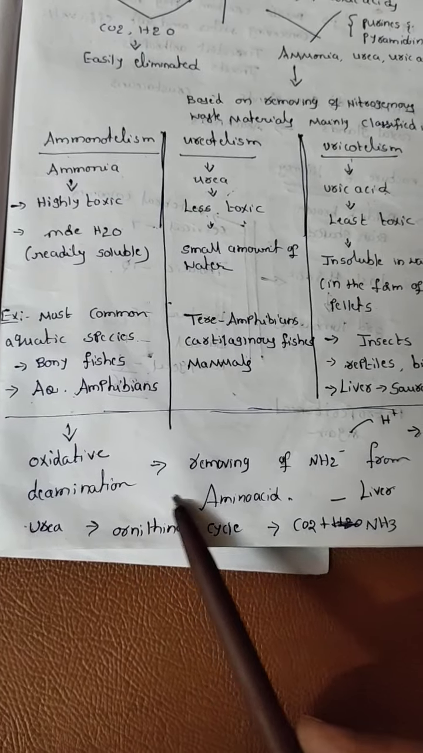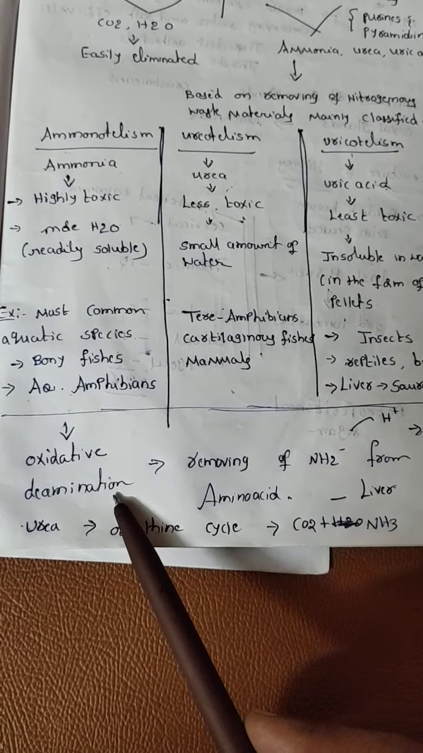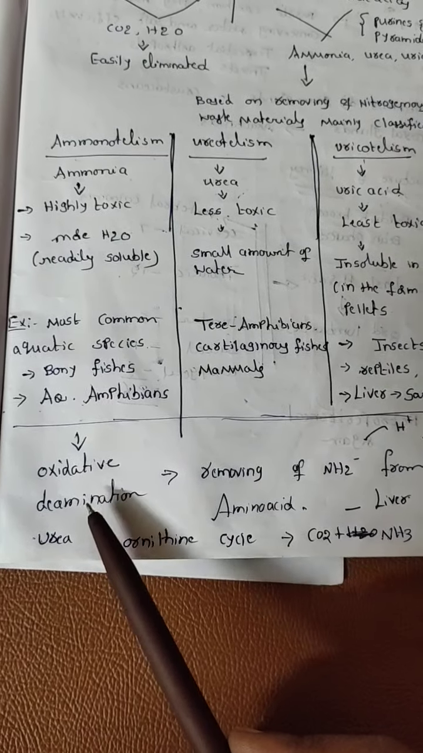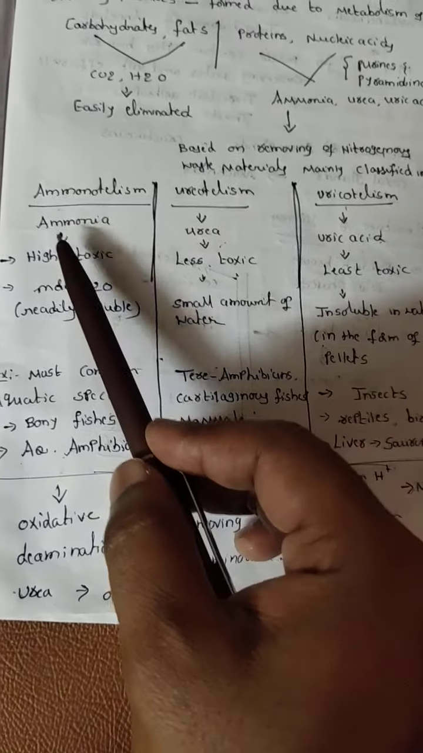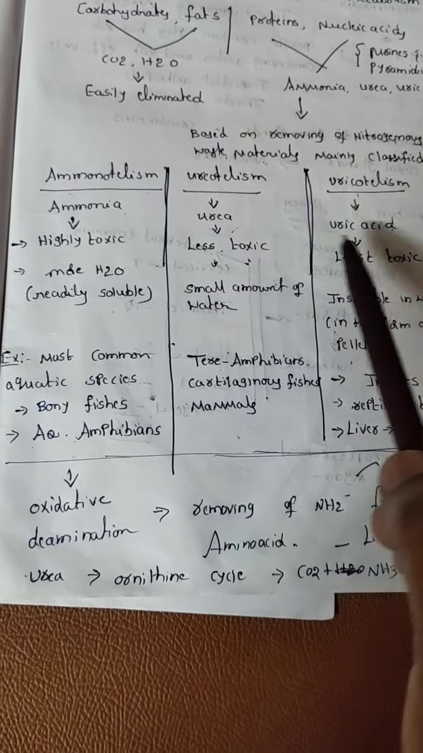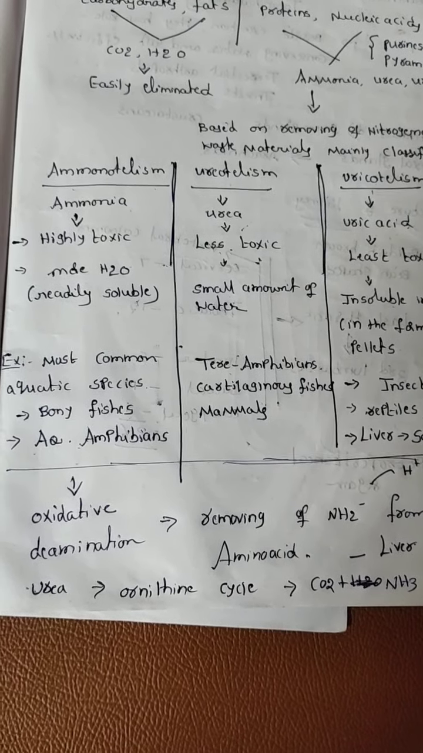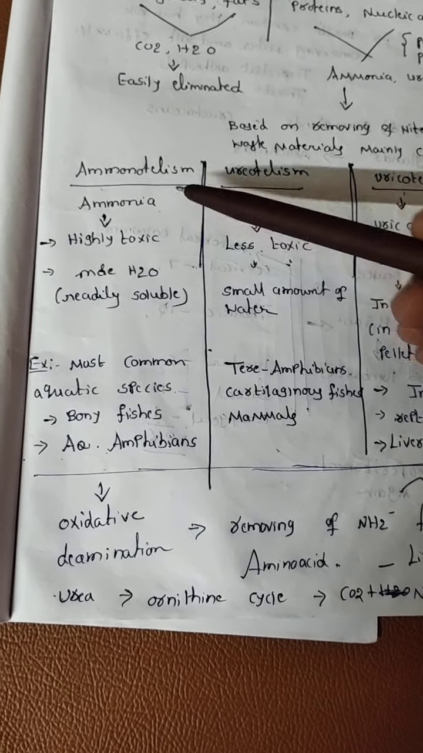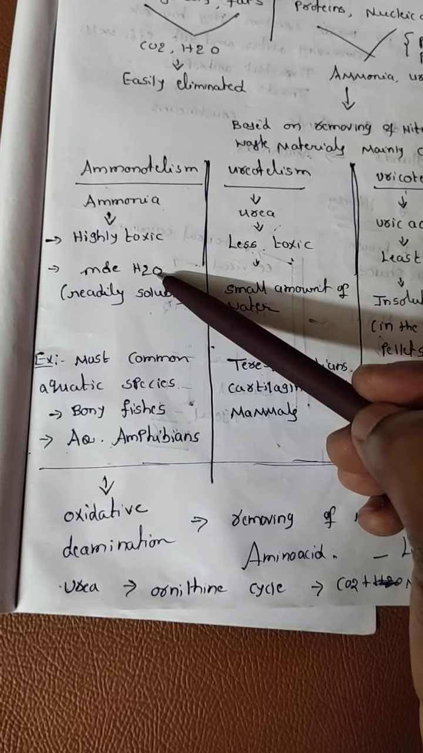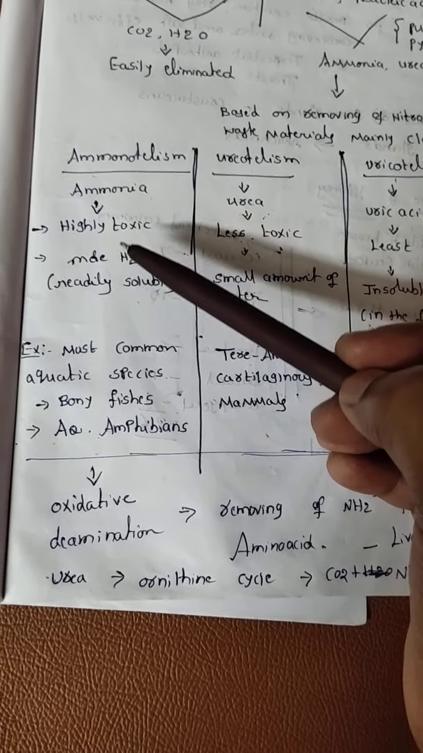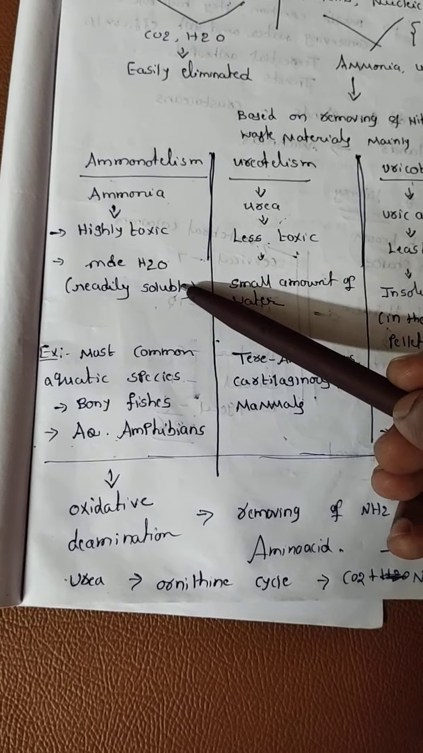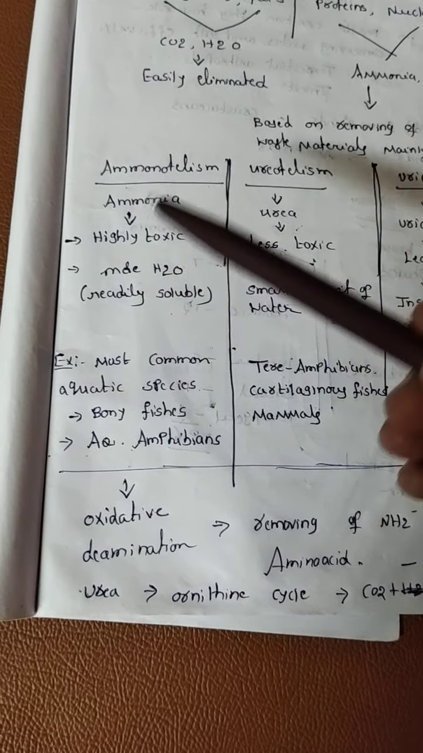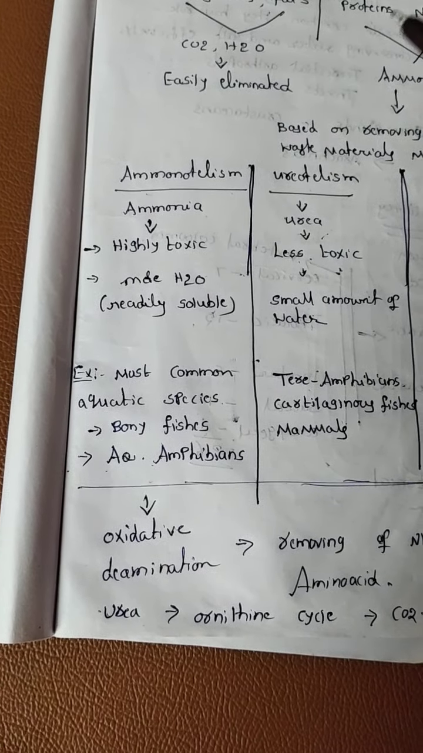Where does the deamination process take place? In the liver. In the liver of vertebrates, the deamination process takes place. Among these three, ammonia, urea and uric acid, the most toxic is ammonia. That's why for removing ammonia we need a large amount of water, and ammonia is readily soluble in water. So it is eliminated from the body by diffusion.